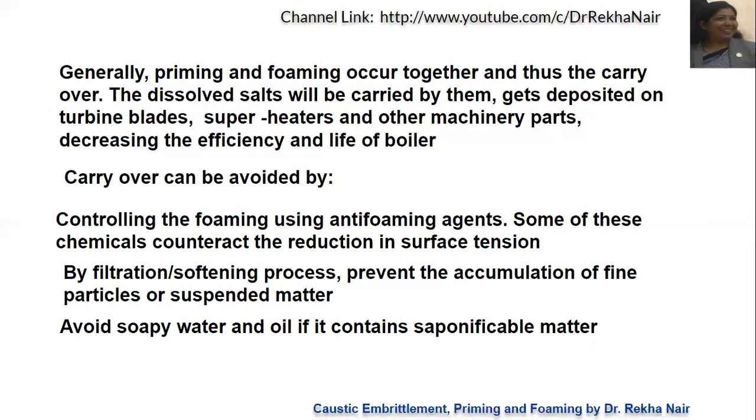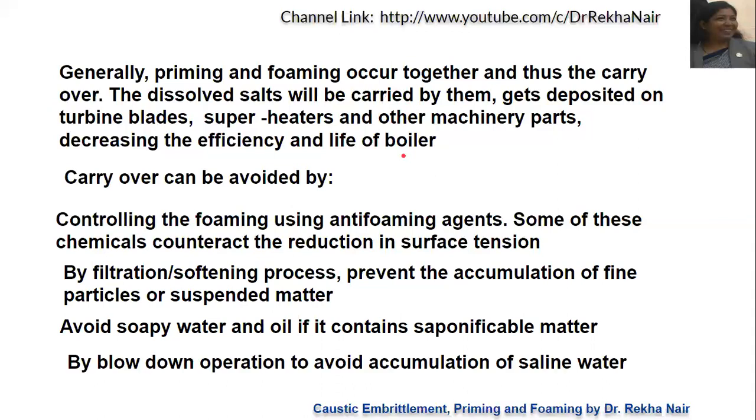And even soapy water should be avoided, oily water should be avoided. Okay, even by blow down operation, we can avoid the accumulation of the saline water.